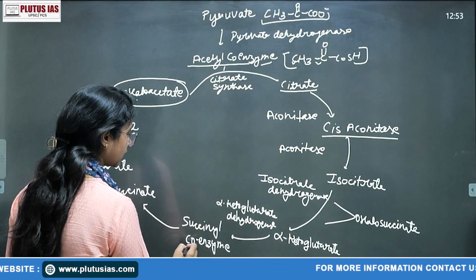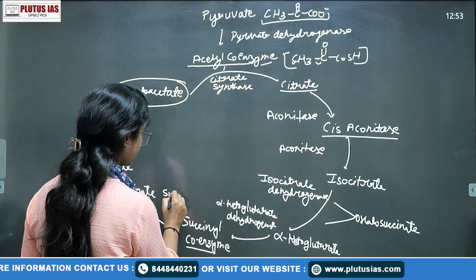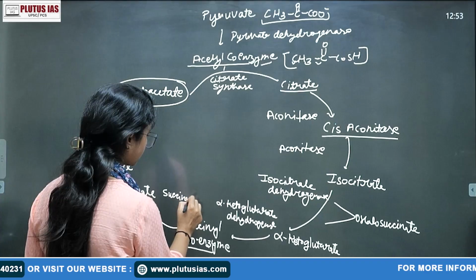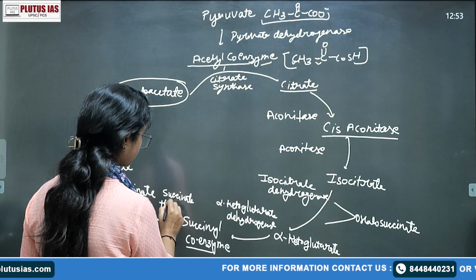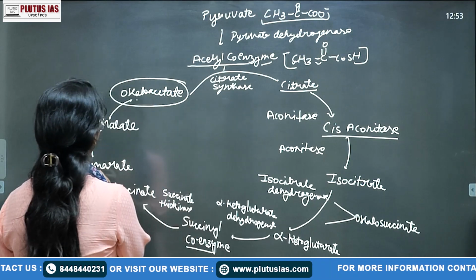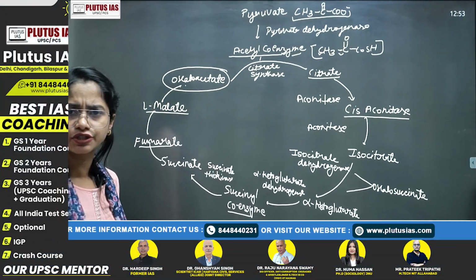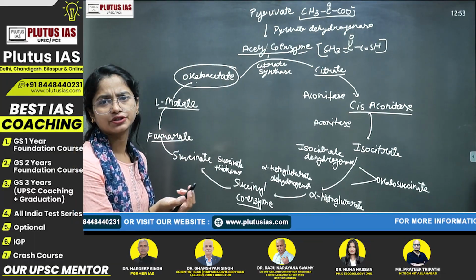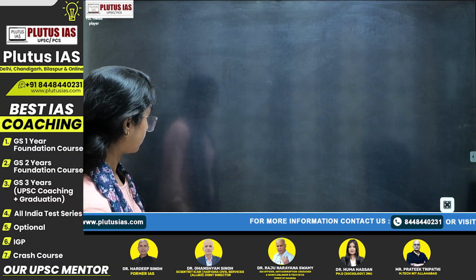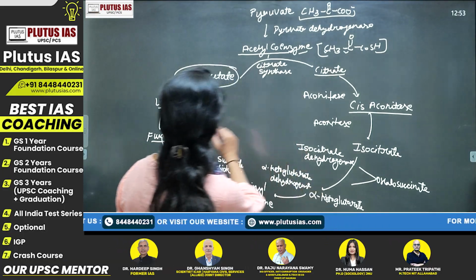Then succinyl coenzyme A, right, succinate thiokinase. Succinate thiokinase, right. Then fumarate, and here L-malate and oxaloacetate. Here is malate dehydrogenase and here is fumarate dehydrogenase. This is the simple process. This is a simple process, right?